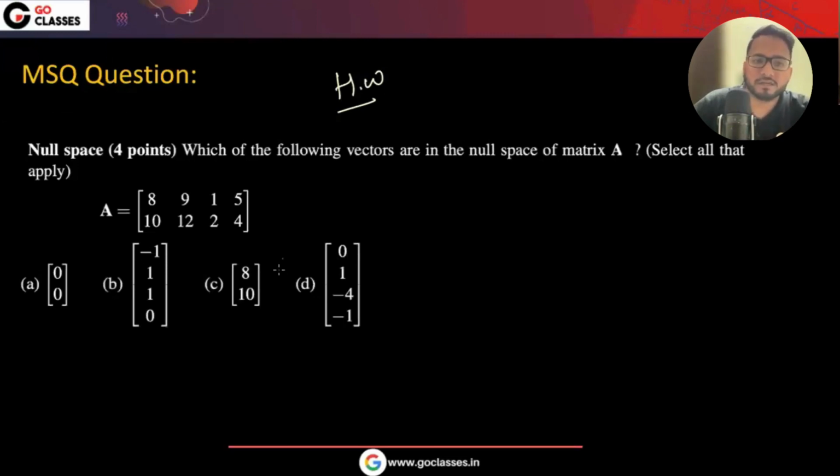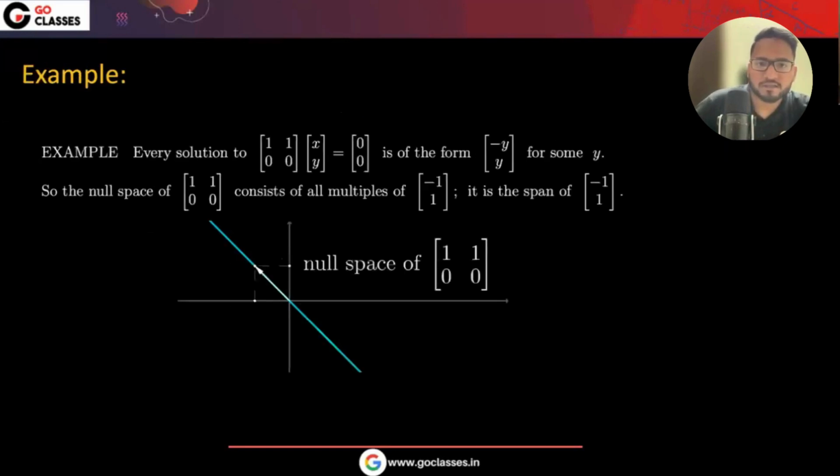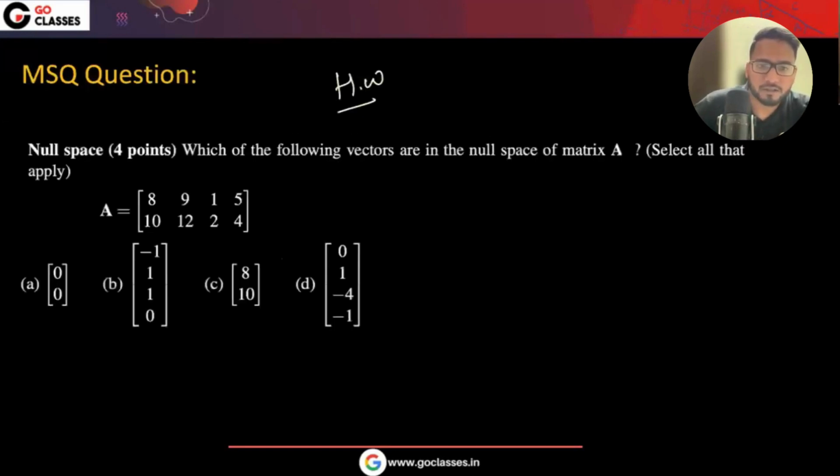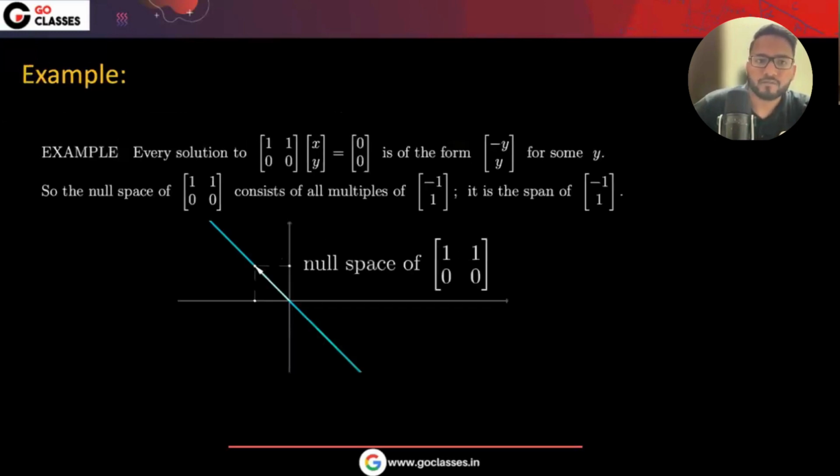Okay, so D is the answer here, right? Okay, great. So yeah, D is the answer. Let's just check. I don't have the answers, but this is an easy question. So D is the answer. Great. Now let's see this example, what they are trying to say.